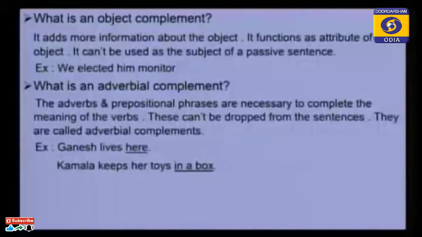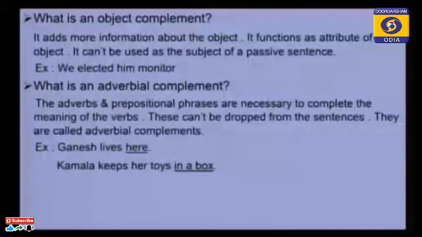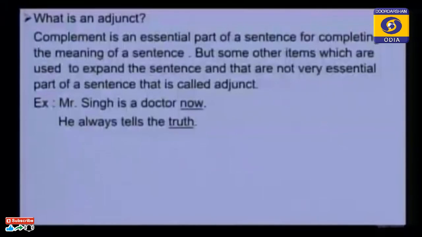Okay. So now, dear students, what did we discuss? We discussed that in the predicate phase we use verbs, we use objects, and we also use what? Complements. Complements are of three types: subject complement, object complement, and adverbial complement. Then you see what an adjunct is. That means an adjunct is also used in the predicate part.